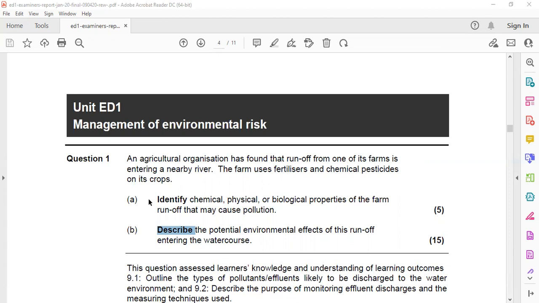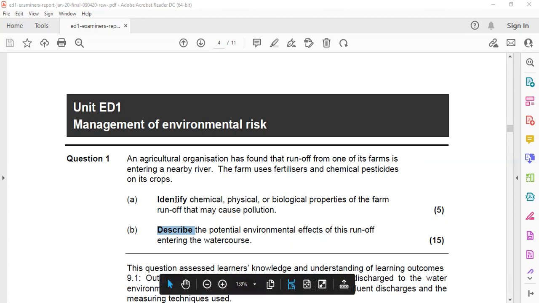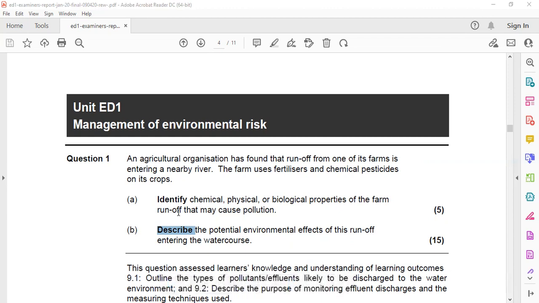So the first question is a 5-mark question. You need to identify. That means you need to list. You may know that identify means listing the chemical, physical, or biological properties of the farm runoff that may cause pollution. As we know from the question itself, it is entering a nearby river and the farm utilizes fertilizers.